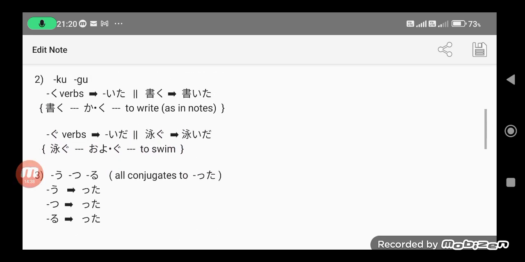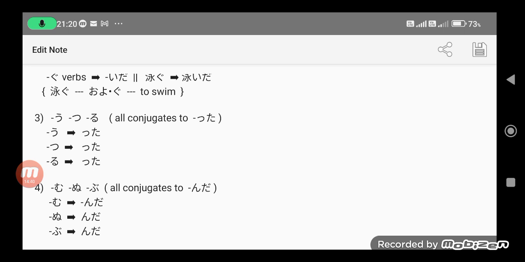And now the third group, number 3, utsuru. This is what I call the utsuru group. The utsuru group all conjugates to tta. This is not just an ordinary ta. It's a double T, tta.